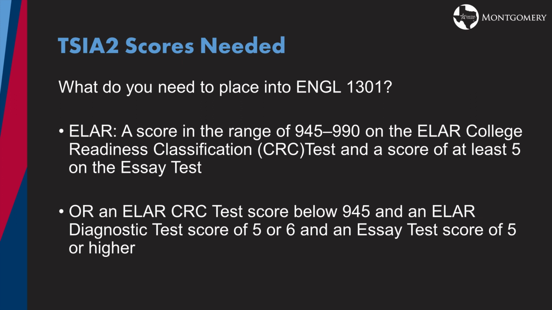So what score do you need to place into English 1301? The ELAR requires a score in the range between 945 and 990 on the College Readiness Classification Test, and you need to have a score of at least a 5 on the essay test. If you score below 945 on the CRC, you'll need an ELAR diagnostic test score of a 5 or a 6 with an essay test score of a 5 or higher.